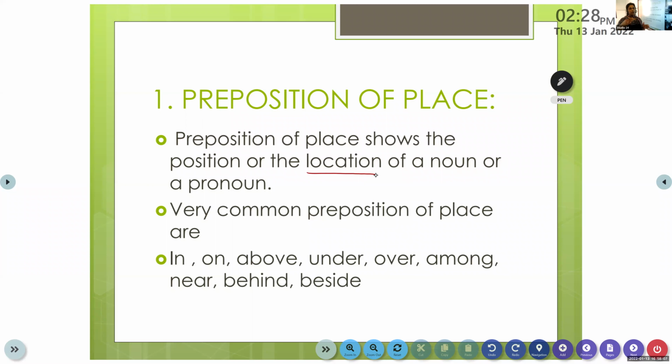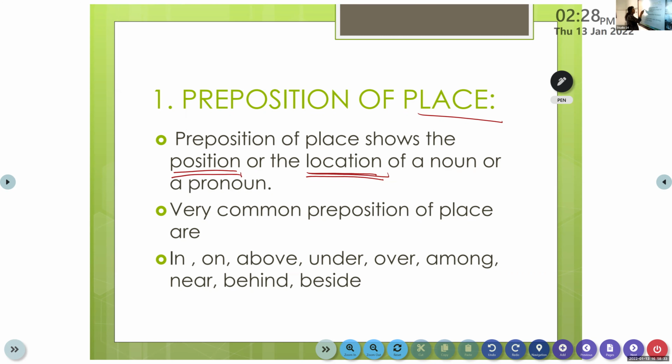So different things are placed in different positions or in different places. So that is the position. And location means some places are located in different places. For example, we could say that Thrissur is located in Kerala. So under the preposition of place, it shows the position and the location of a noun or a pronoun.